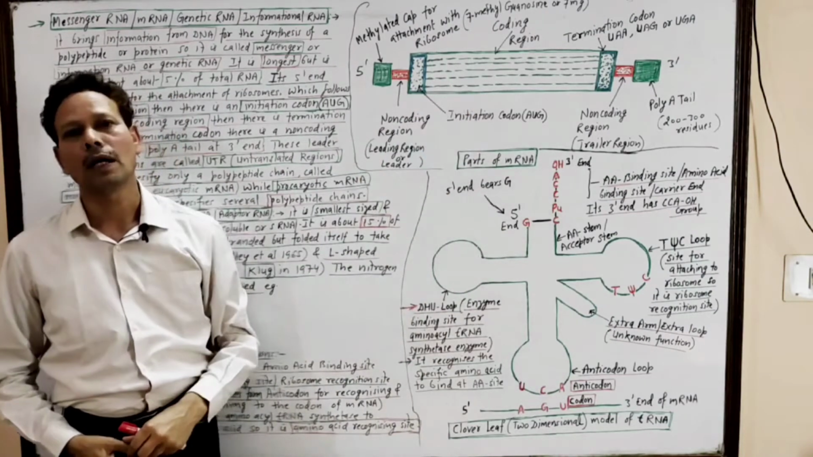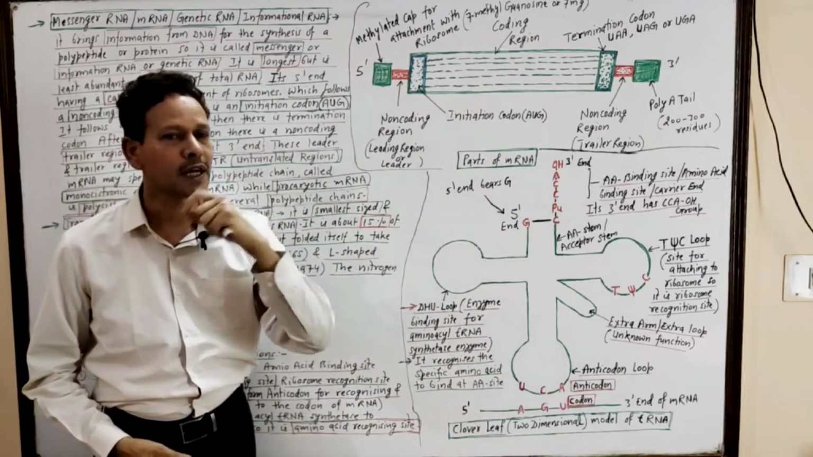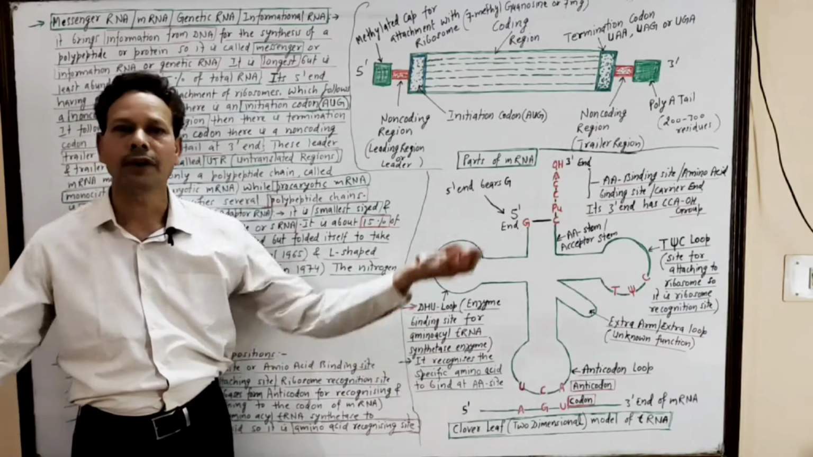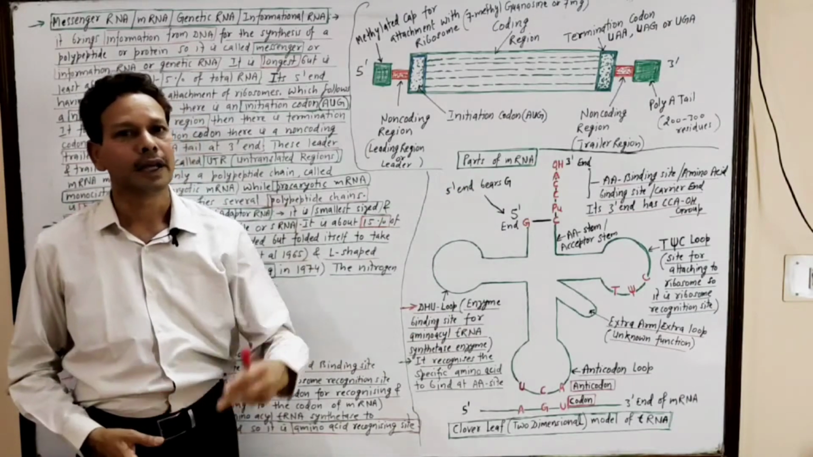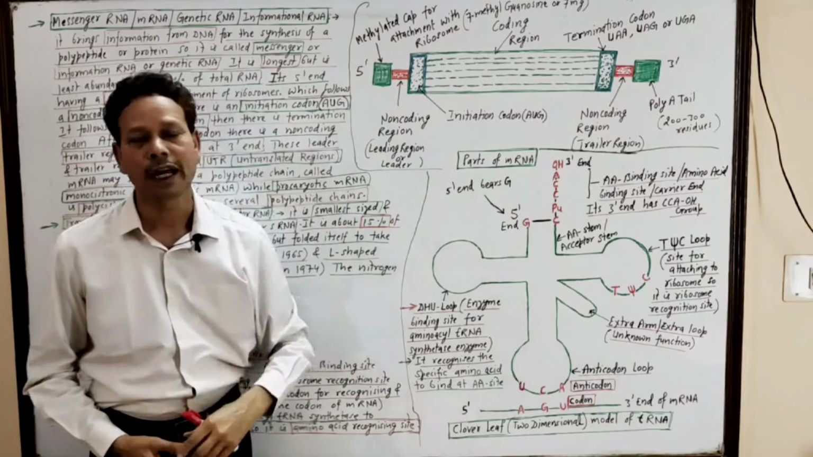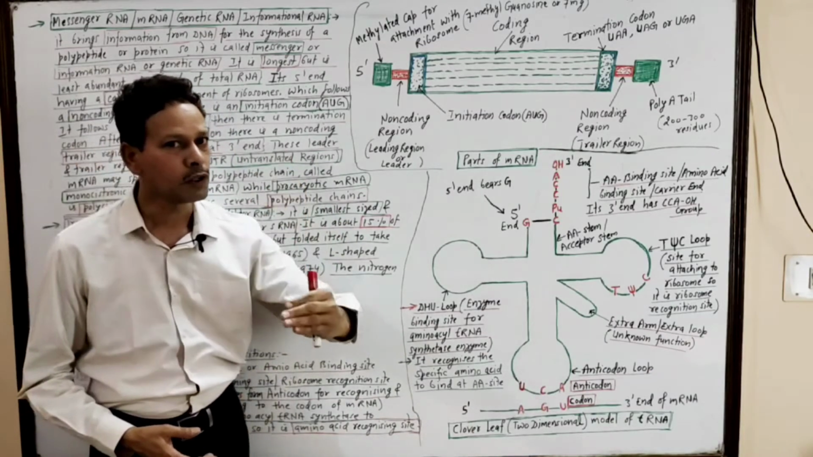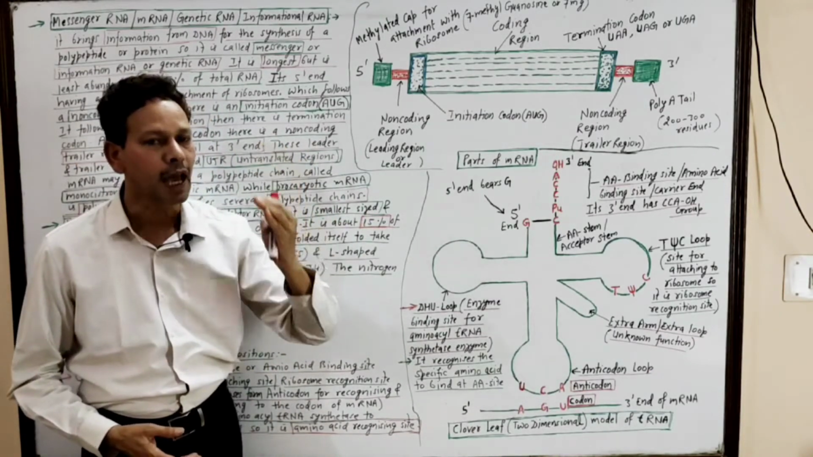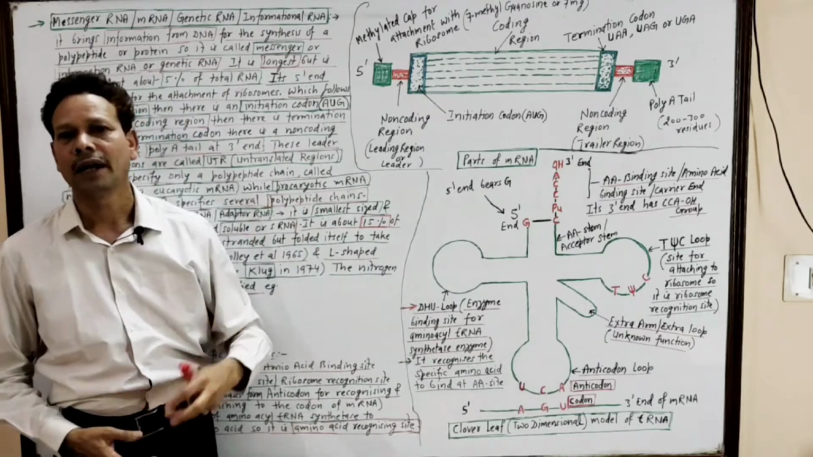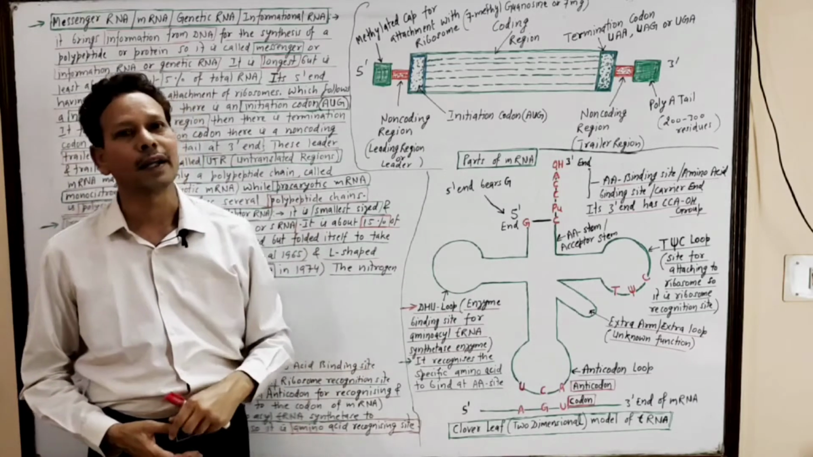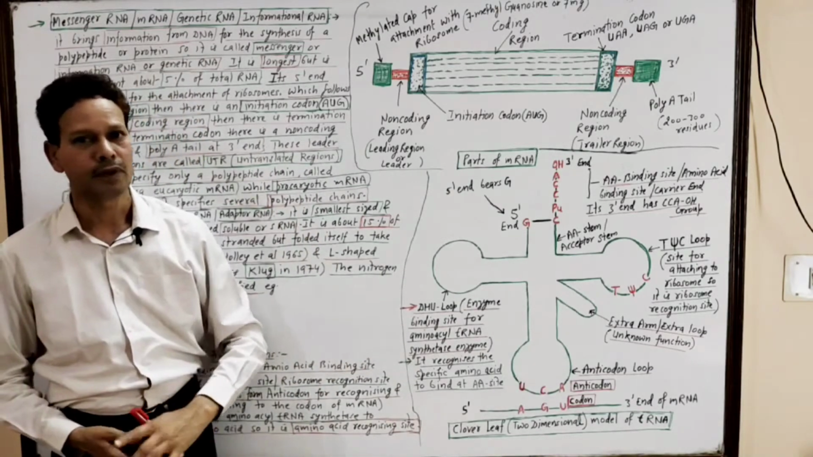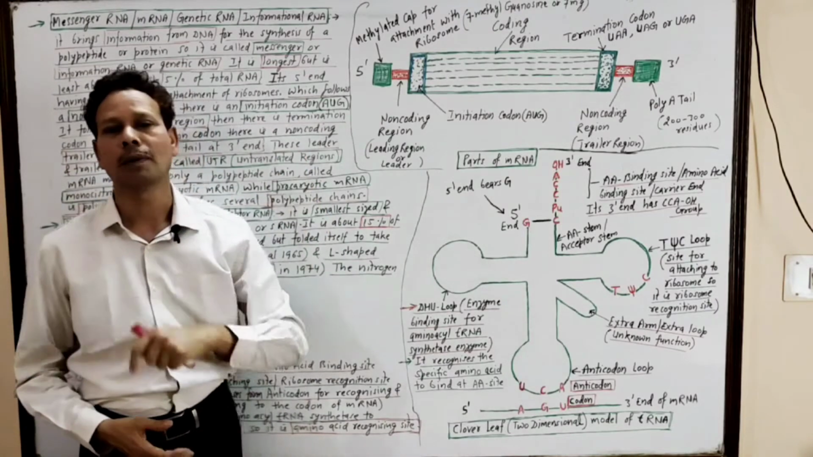Please download your notes. Dear students, in today's lecture we will discuss different types of RNA. As we know, RNA has three types. One is ribosomal RNA, second is mRNA, messenger RNA, and third one is tRNA, transfer RNA. First type, that is ribosomal RNA.